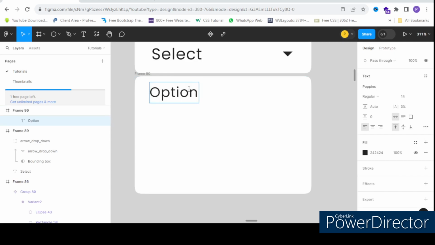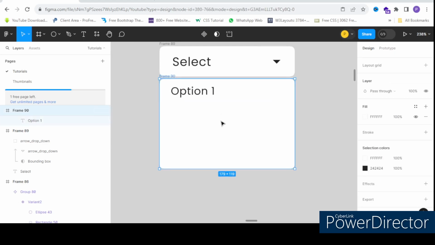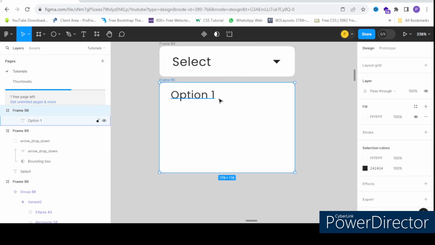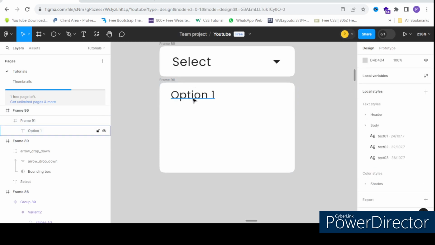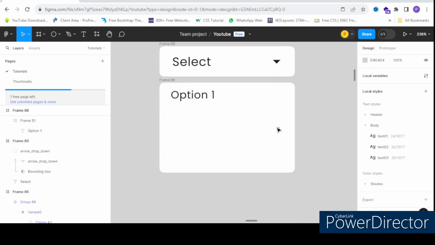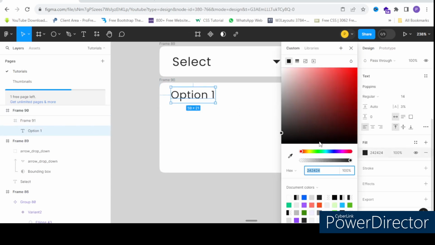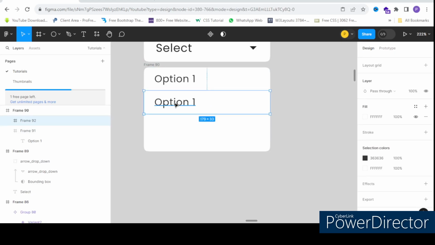Option 1. Duplicate this section here, bring it down.